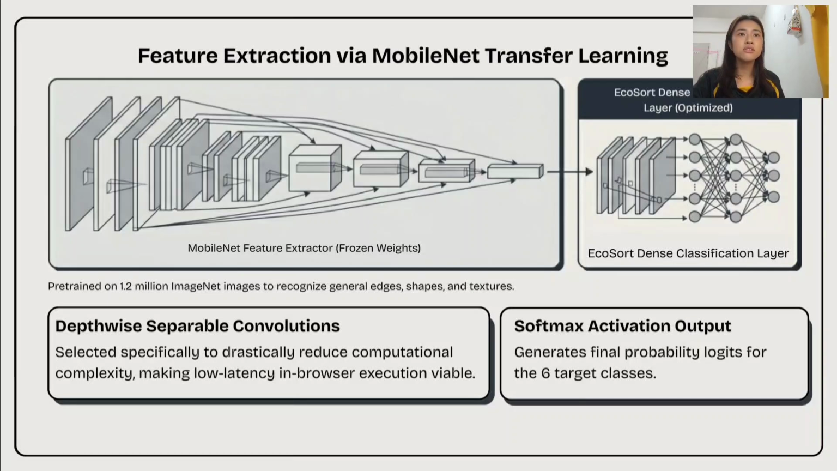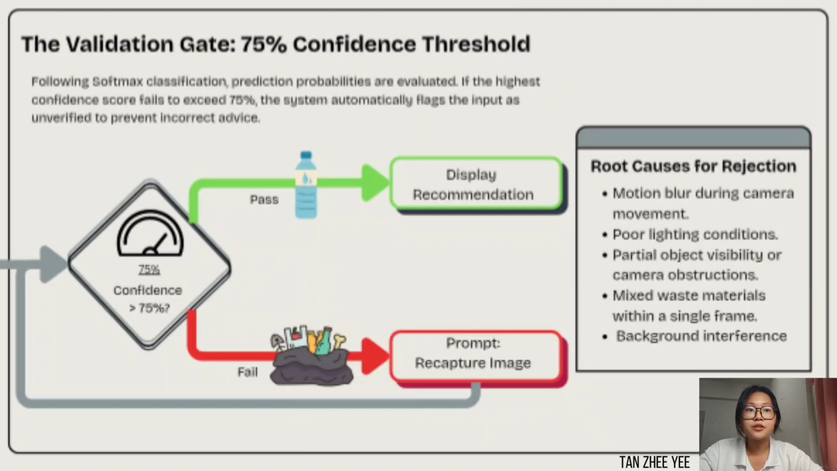MobileNet also uses something called depthwise separable convolution, which significantly reduces computational complexity. Because of this, our system can run efficiently inside the web browser with low latency. Finally, the softmax layer produces probability scores for all 6 classes, and the class with the highest probability becomes the final prediction. That's all. Thank you. Let's look at how EcoSort filters predictions to ensure reliability.